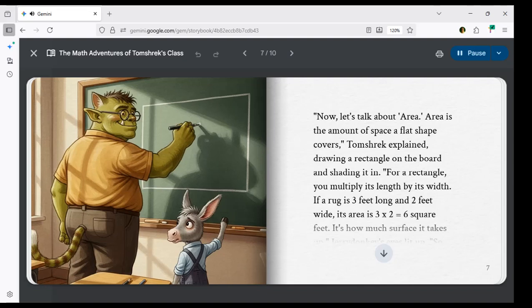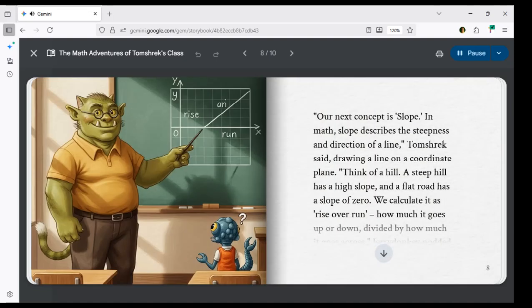Jerry Donkey's eyes lit up. So it's not just the outside lines, but everything inside? Exactly. For Pin 2, imagine a piece of paper. The area is all the space on the paper where you can draw. Length times width. How much space?